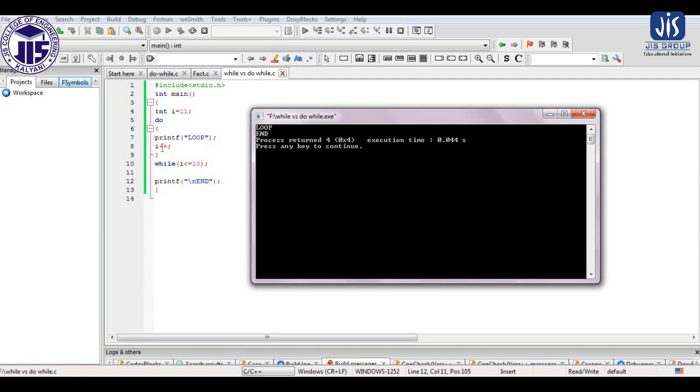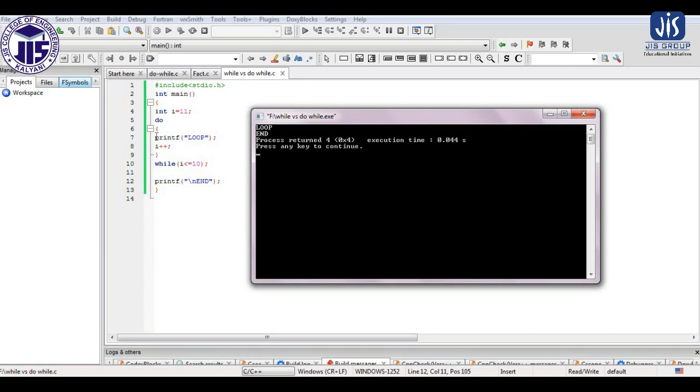After that the value of i is increased, and then we apply the condition. Now the condition will be false, and as the condition is false, it will get out of the loop and the loop will not repeat again. So this printf statement will not execute a second time because the condition becomes false. It will come out of the loop and print the end statement.